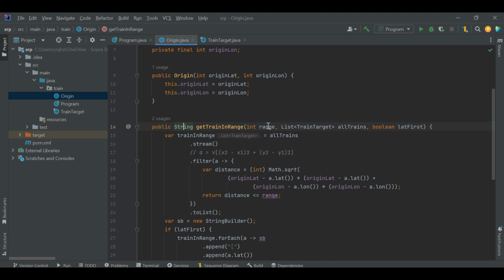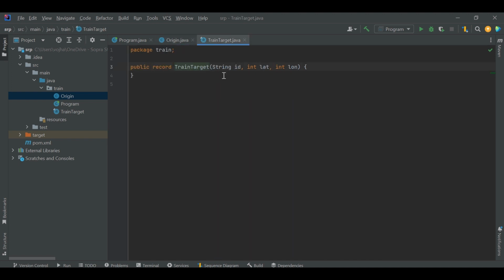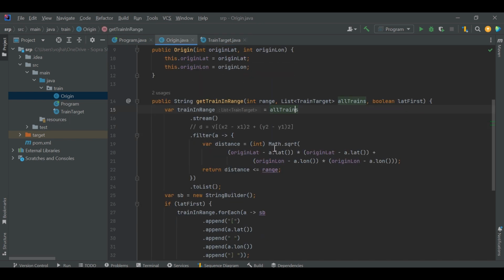Range is an integer value, and allTrains is of type list of TrainTarget, and TrainTarget has attributes ID, latitude, and longitude. First we are trying to find all the trains whose distance is less than the range. So we start with all trains, make a stream, and with the distance formula we filter the trains whose distance is less than or equal to the range. Finally, we collect all the trains in the variable trainInRange.